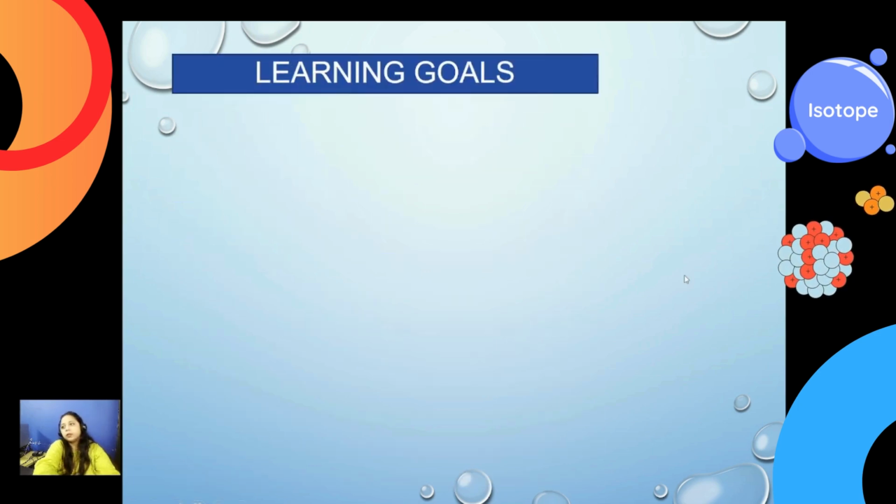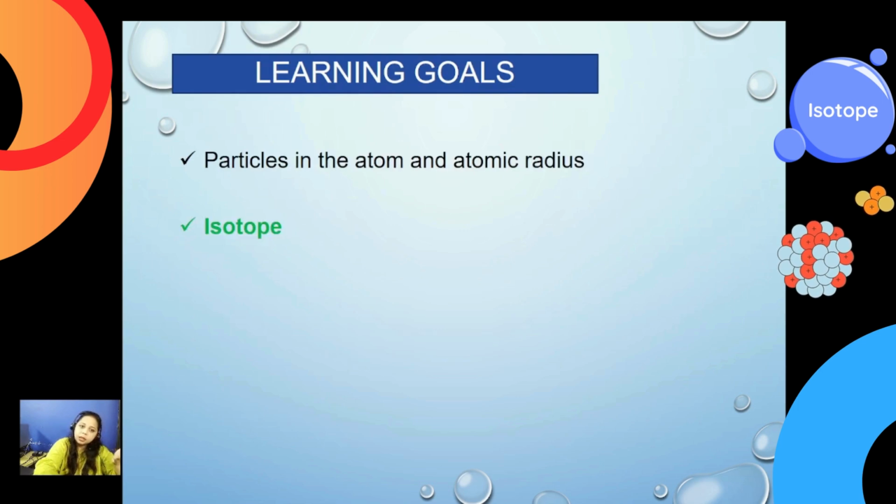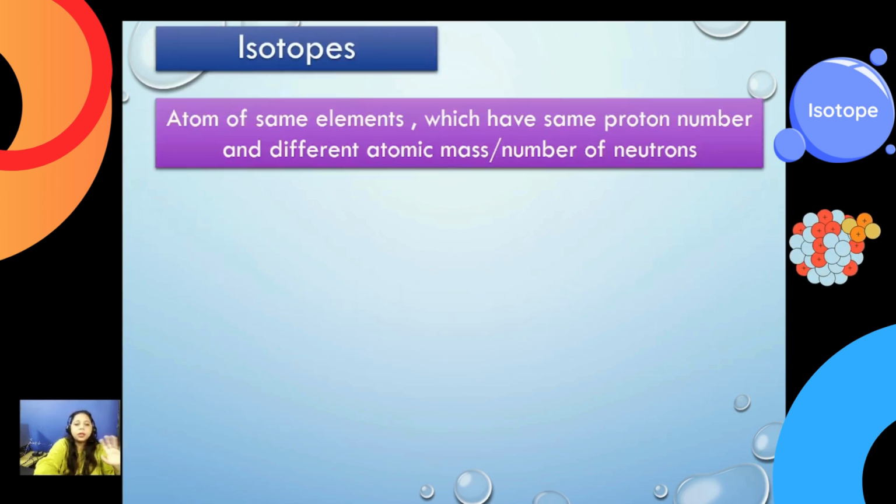First chapter, that is topic number one. Today's subtopic would be the isotopes. It's quite an easy topic, it's not tough at all, easy to understand, easy to answer the questions related to isotopes. So what are the isotopes?